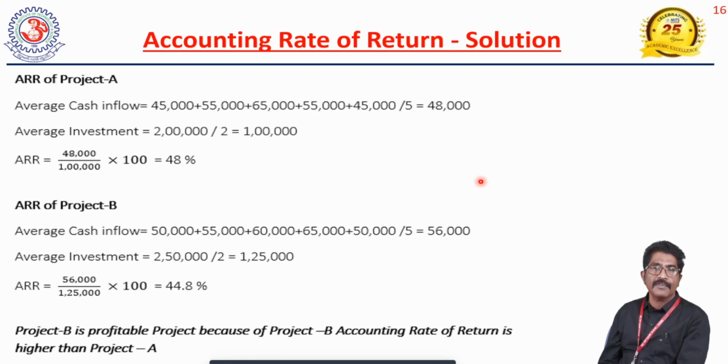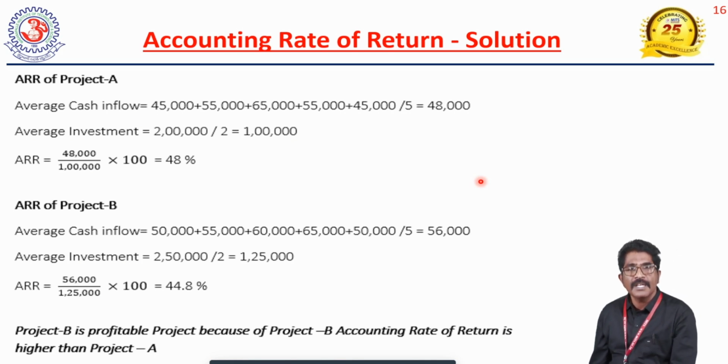According to that equation, here additional net working capital is not there and scrap value is not there. So only the initial investment is there, 2 lakhs. 2 lakhs divided by 2, then you will get rupees 1 lakh. So accounting rate of return is equal to average annual cash inflows divided by average investment. According to our case study, 48,000 rupees is the average cash inflows after tax, and average investment is rupees 1 lakh. That has to be multiplied by 100, then you will get 48%. That is project A.